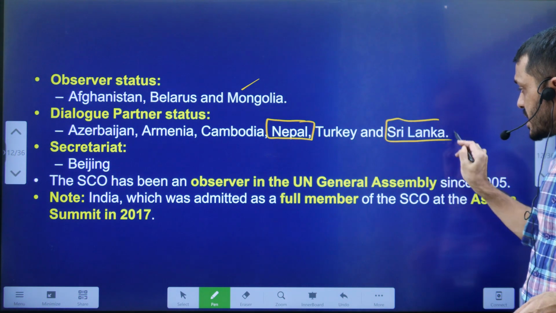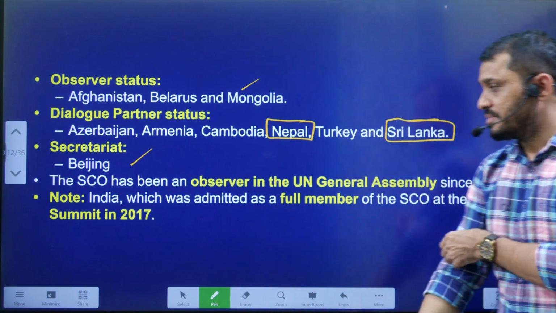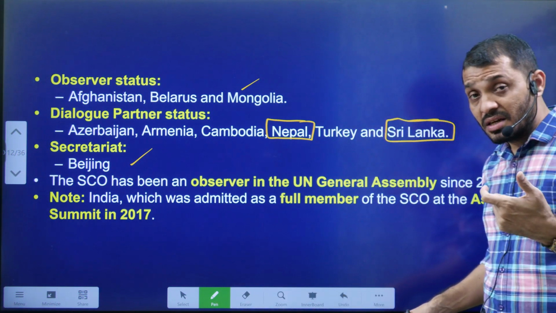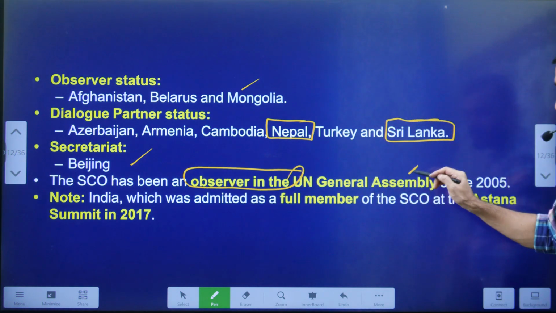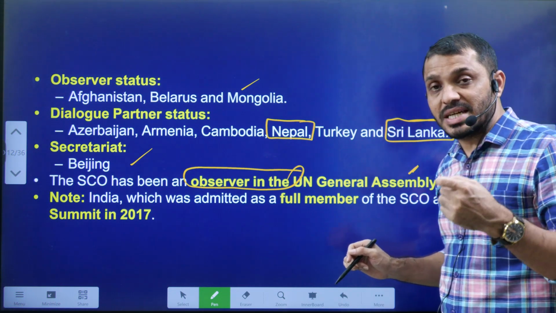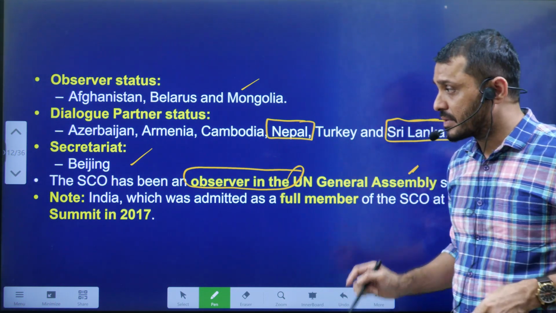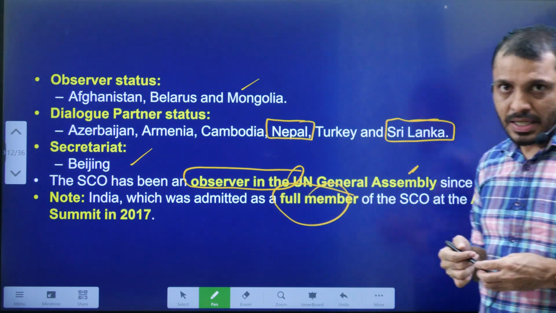These are the 2 SAARC countries which are dialogue partners. Secretariat we have already seen, and the SCO was given observer status in the UN General Assembly in 2005. You know, students, UN General Assembly meetings are held annually. Next, India got full membership in the SCO in 2017.